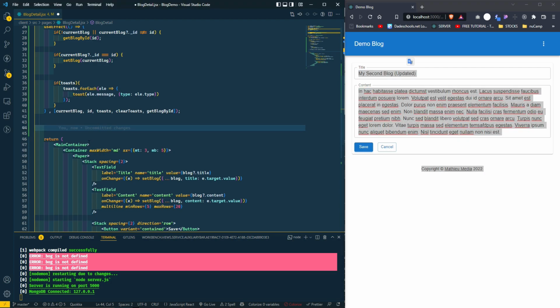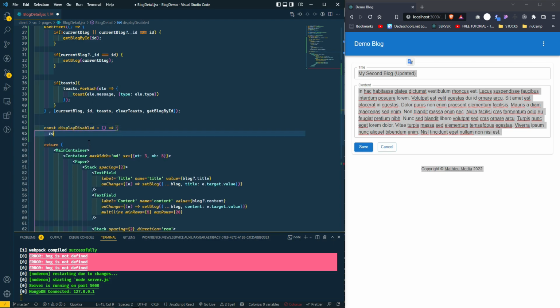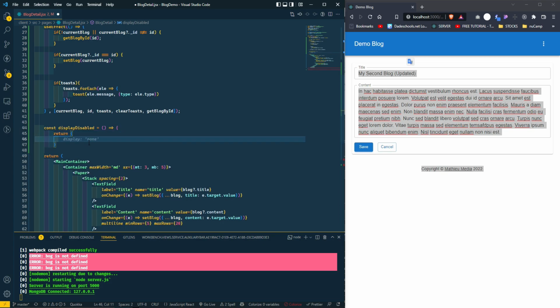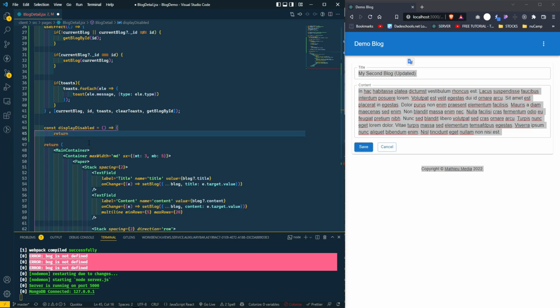We're just gonna return something different. So we're gonna do const displayed disabled, and we're gonna return. This time we're gonna do stack. We're gonna return, wait, not brackets, parentheses.